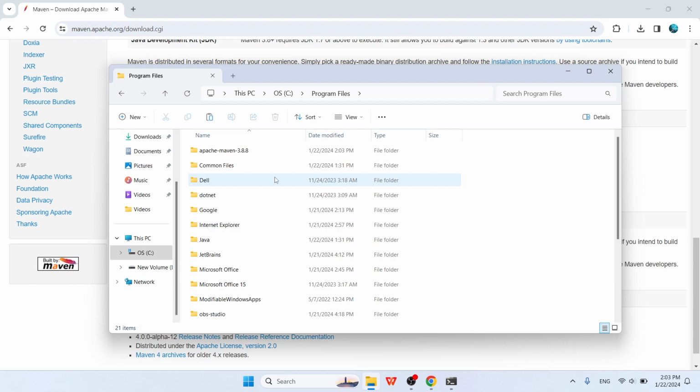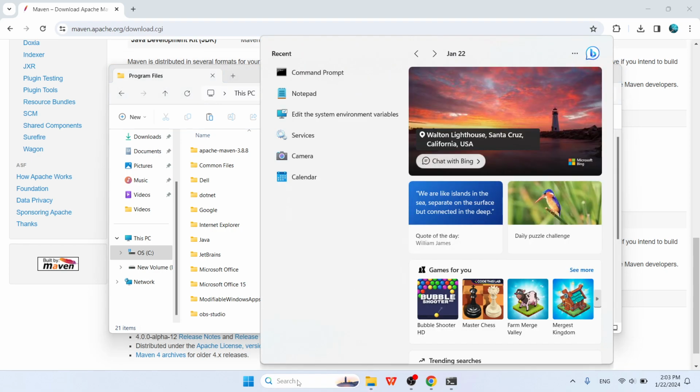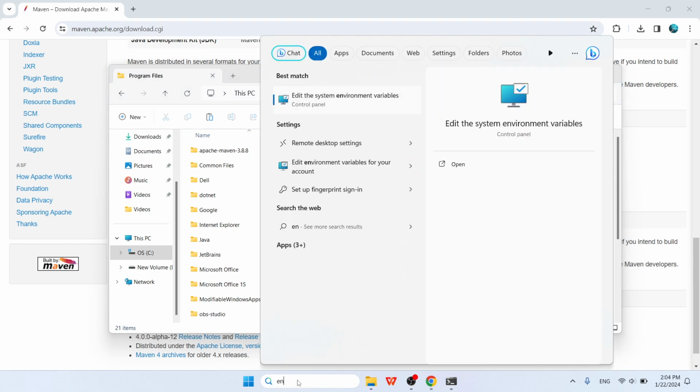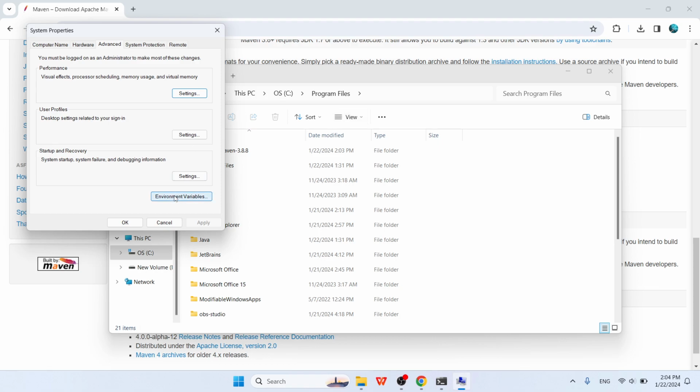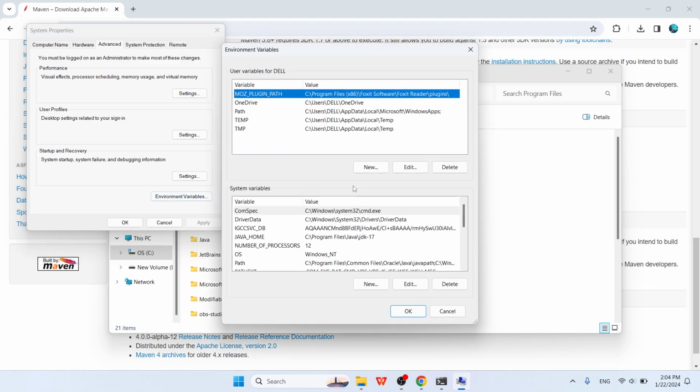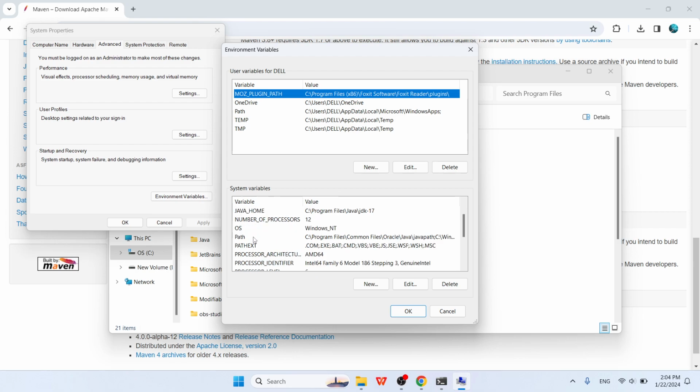The next step, we need to set the environment for Maven. To do that, we need to go to Search and type environment. Click on edit the system environment variables. In the system variables, we need to choose Path and Edit.